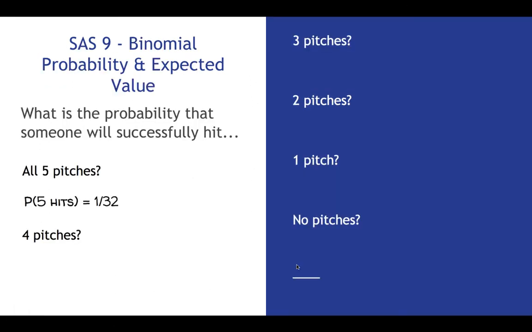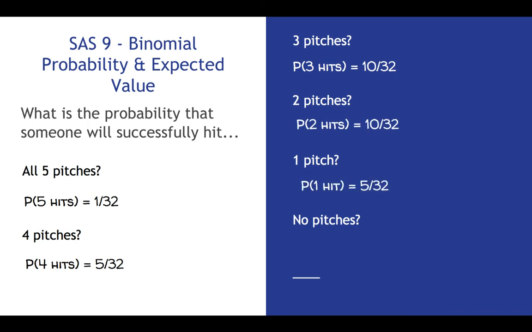1 out of 32. There's probably 6 out of 32. No, 5 out of 32. I apologize. 3 pitches, believe it or not, it's the same, double that probability. You can hit 3 pitches 10 out of 32 times. You can hit 2 pitches 10 out of 32 times. 1 pitch 5 out of 32 times. And no pitches is 0 out of 32 times.